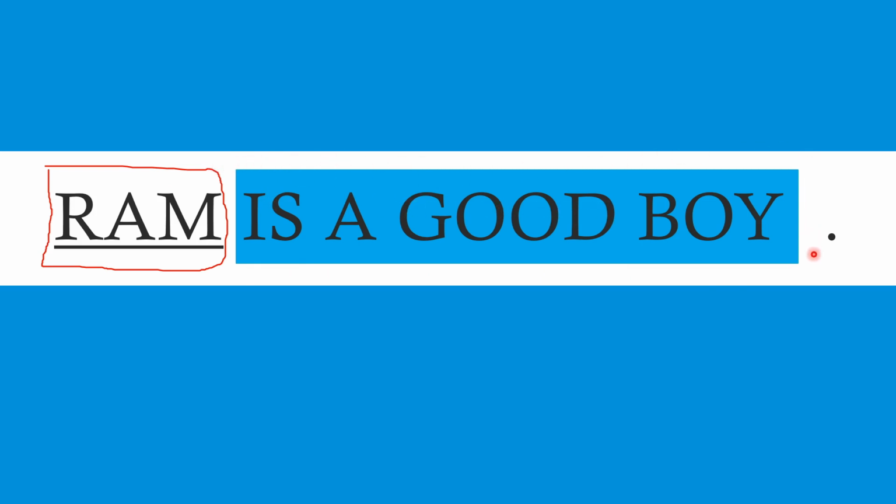This predicate is also a group of words following the verb is. Hence, this predicate is also an example of a complete predicate.